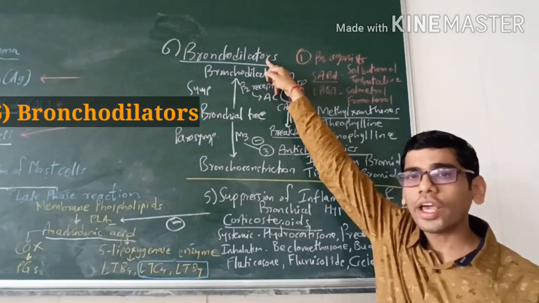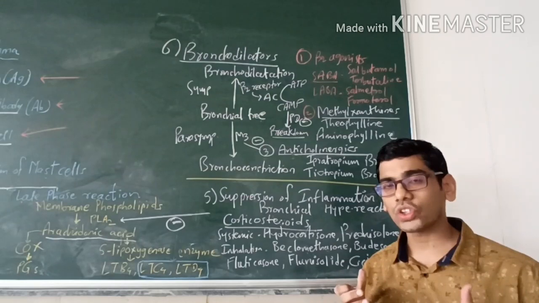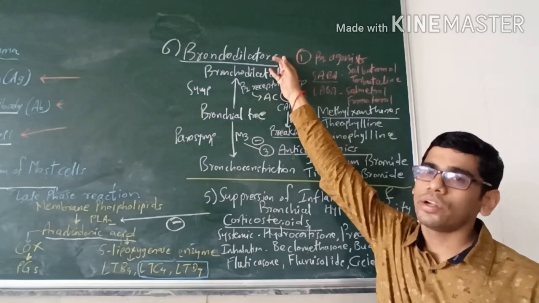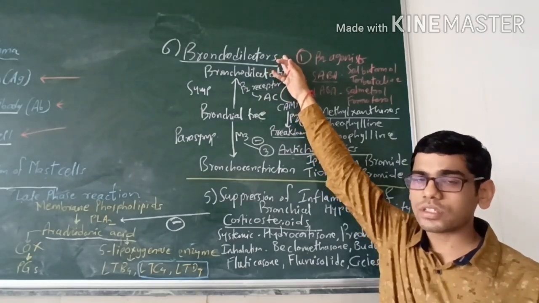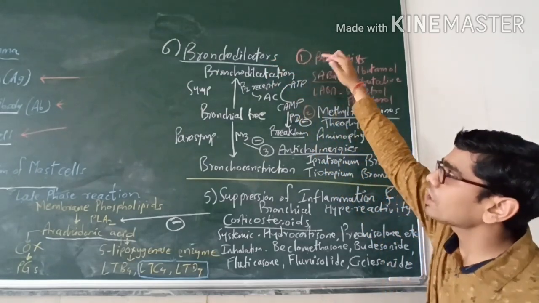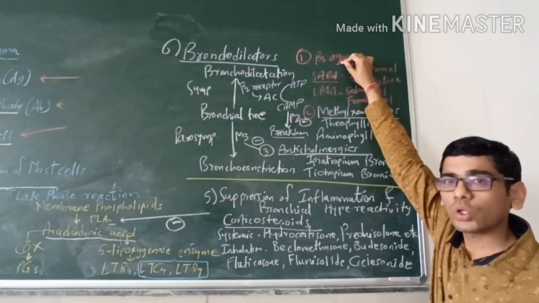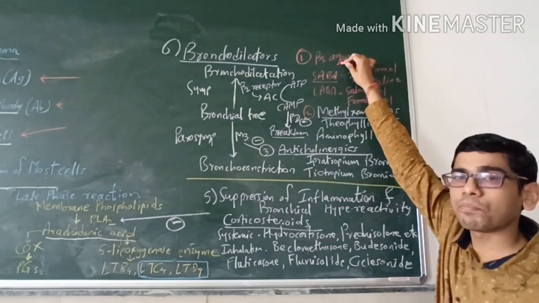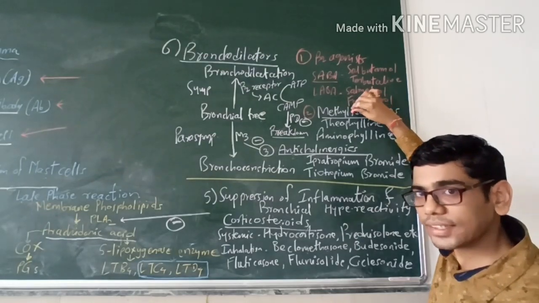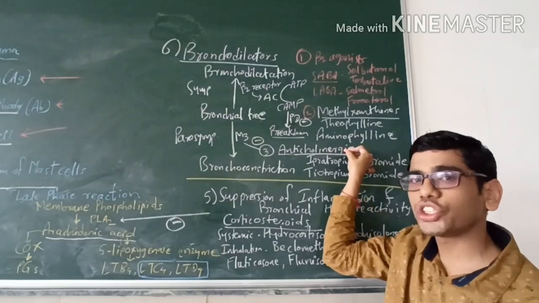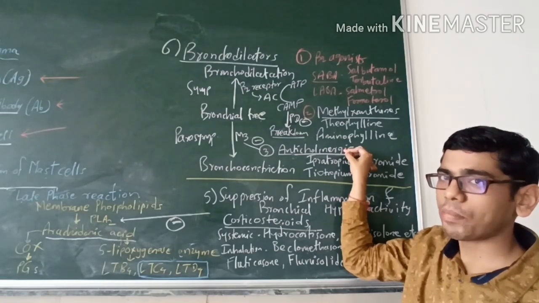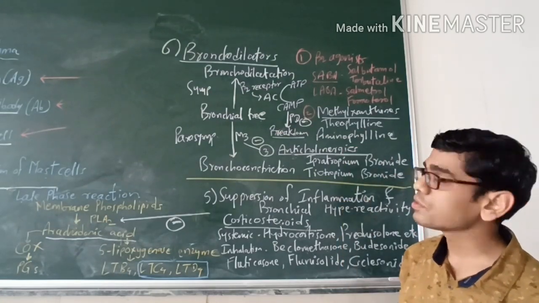Okay. So bronchodilators. We have seen that in the early phase there is a bronchoconstriction and there may be an acute attack of asthma, so that's why we are giving the bronchodilators. They are mostly tried in the acute cases, or in chronic cases whenever there is an acute exacerbation of asthma. There are three classes of bronchodilators. One is the beta 2 receptor agonist, that is a sympathomimetic drug. Second is a directly acting bronchodilator, that is the methylxanthine, and third is the anticholinergic drug, which inhibits the cholinergic system, also called parasympatholytic. So we'll see them step by step.